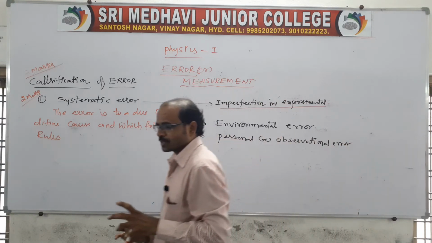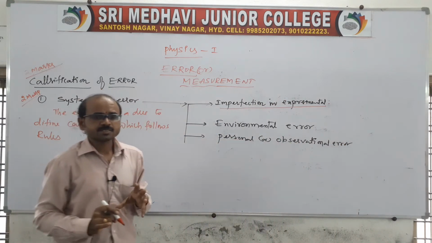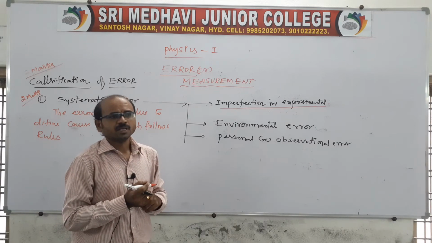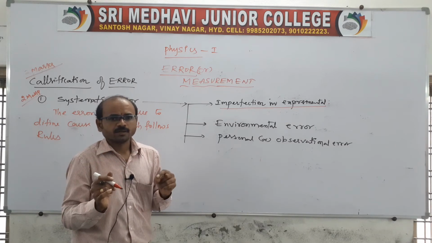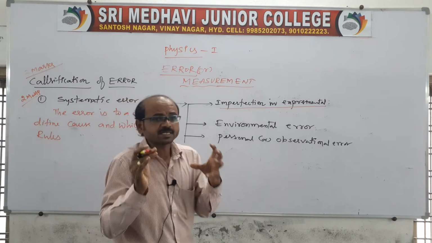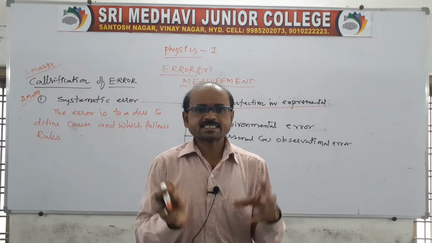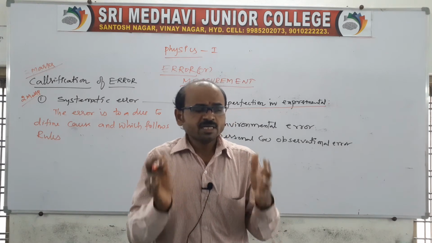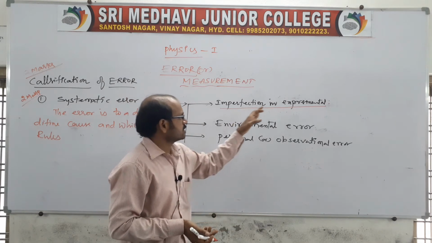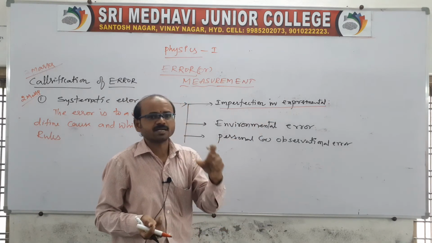While taking the readings or doing the experiment, if we are not taking the reading in a proper way, or not using the instruments in the proper way, we may get an error, which we call imperfection in experimental technique.